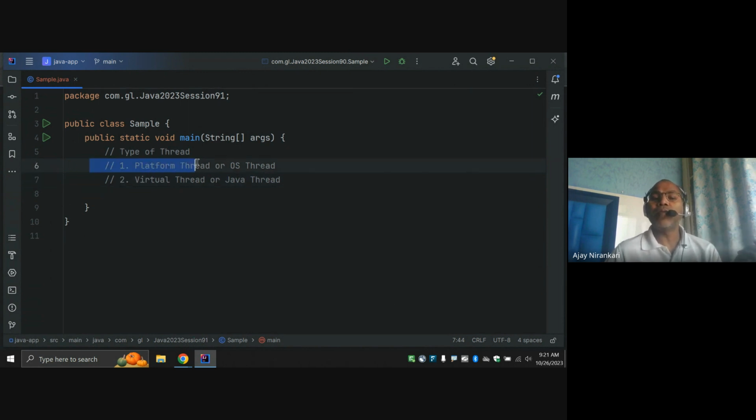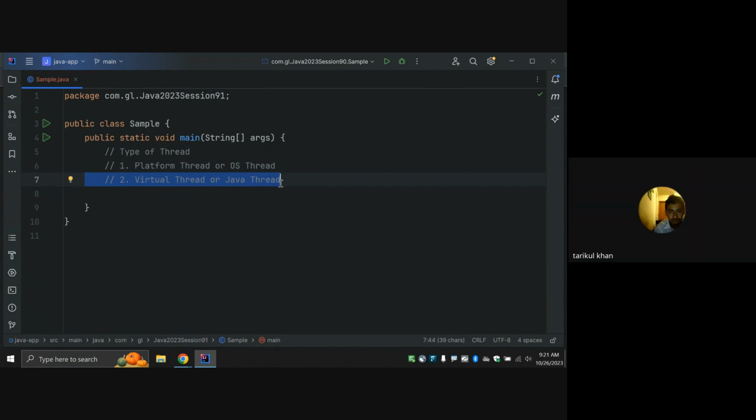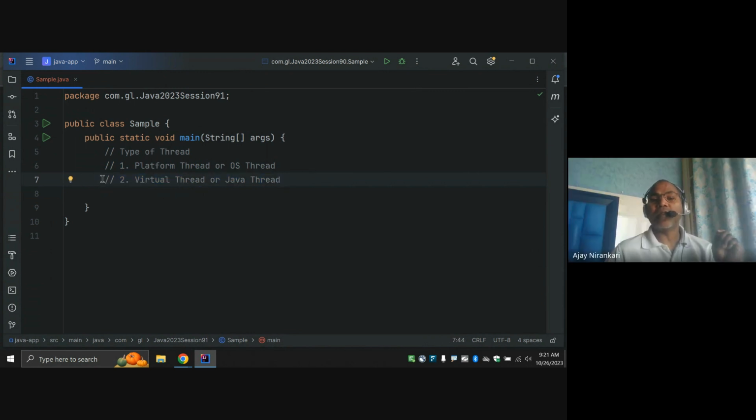One is the platform thread, one is the virtual thread. Since JDK 21, virtual threads are available for you. This was released in Java 21.